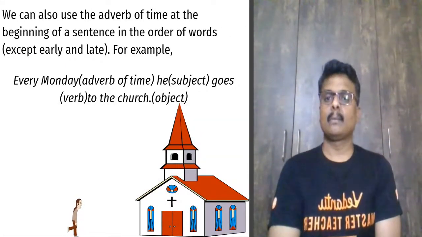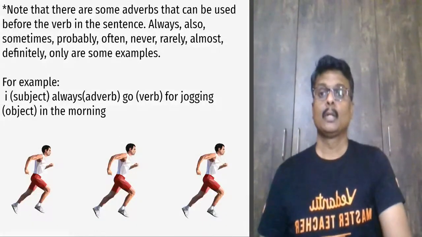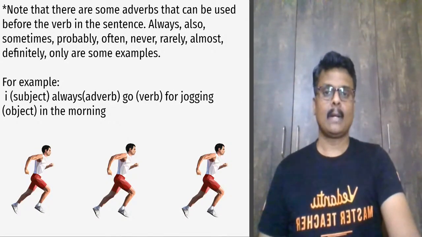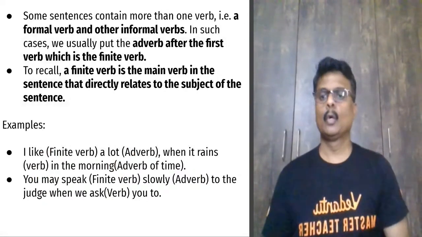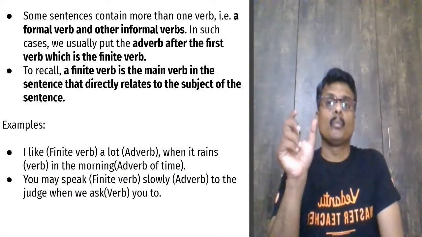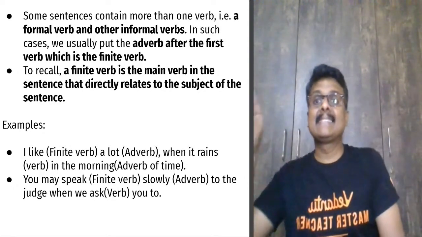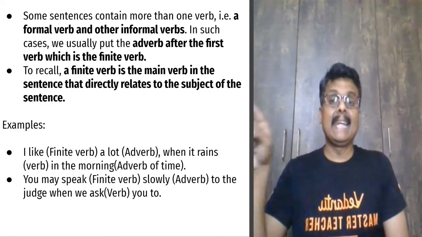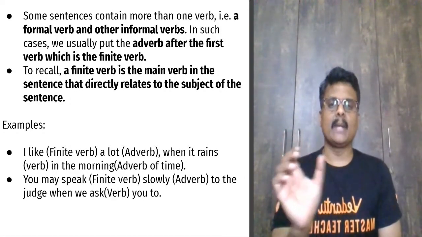Now, there are times when there are two verbs. Look at this example. Here, two verbs are there. One is a finite verb. A finite verb is something which is directly linked to the subject. You may speak slowly to the judge when you are asked to.